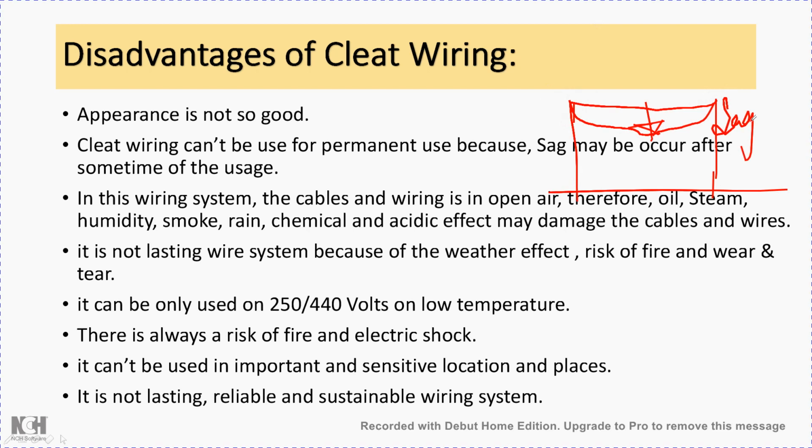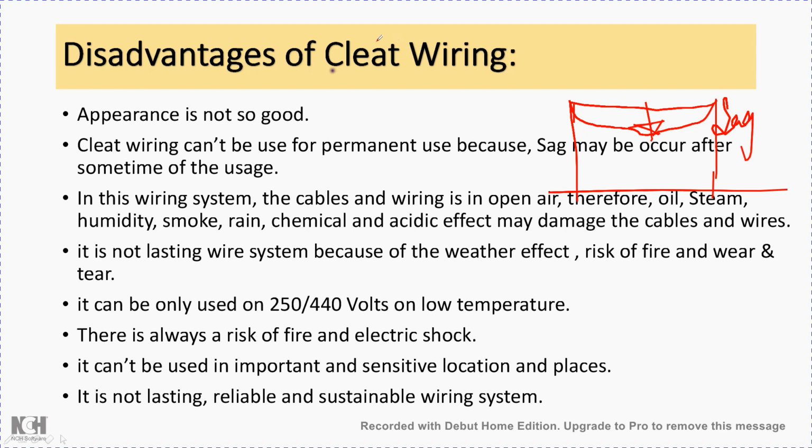Now the same thing might happen in case of the cleat type of wiring, because over a period of time, as the conductor will be carrying current, the entire conductor will be heated up, and because of the heating it will start getting expanded, and the insulation and outer covering will also lose its mechanical strength. So because of that, finally the wiring may start hanging from its supporting structure, forming sags at different places.